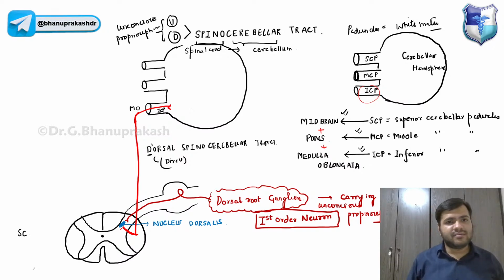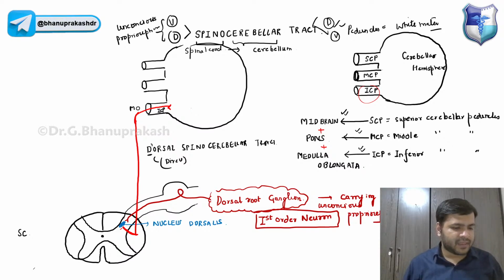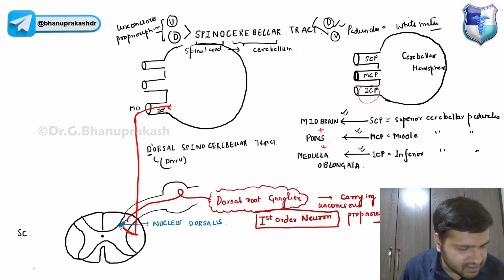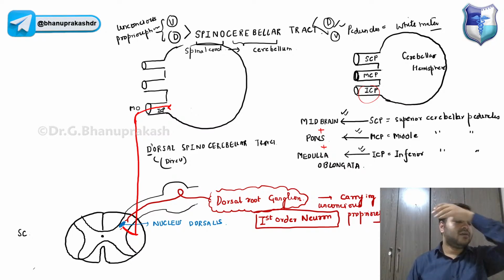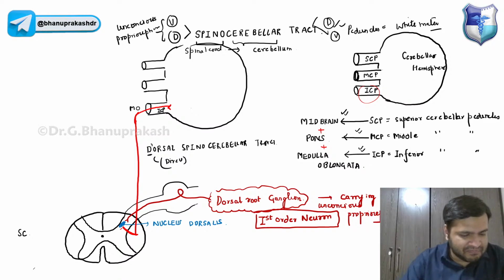I hope this is clear, guys. The spinocerebellar tracts are of two types, the dorsal and the ventral. The dorsal one is clear, guys. It is very easy. So just give me a thumbs up, guys, if it is clear to everyone. The dorsal spinocerebellar tract, the direct spinocerebellar tract. Samhita, very good. What about the rest, guys? Alive, everyone?